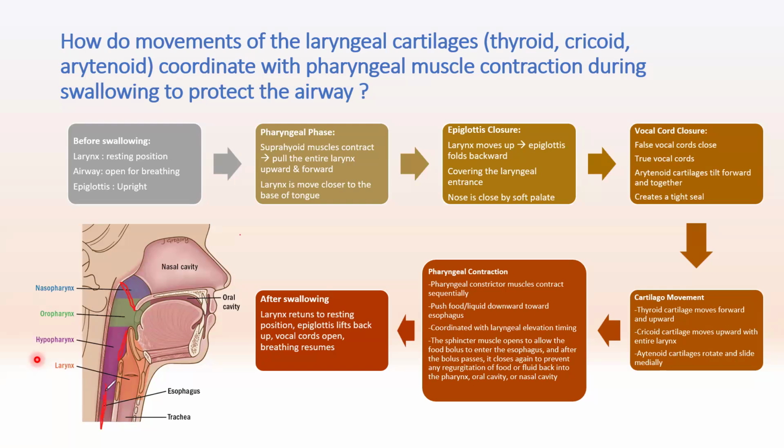After the bolus passes, the sphincter muscle closes again to prevent any regurgitation of food or fluid coming back into the pharynx, oral cavity, or nasal cavity. And after swallowing finishes, the larynx returns to resting position, the epiglottis lifts back, the vocal cords open, and breathing resumes.